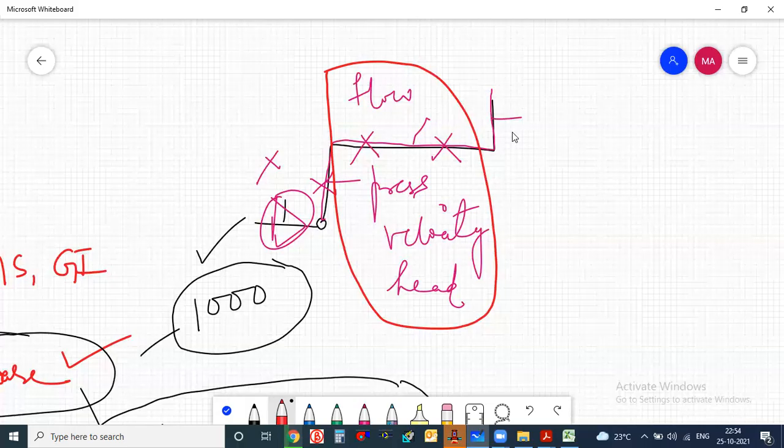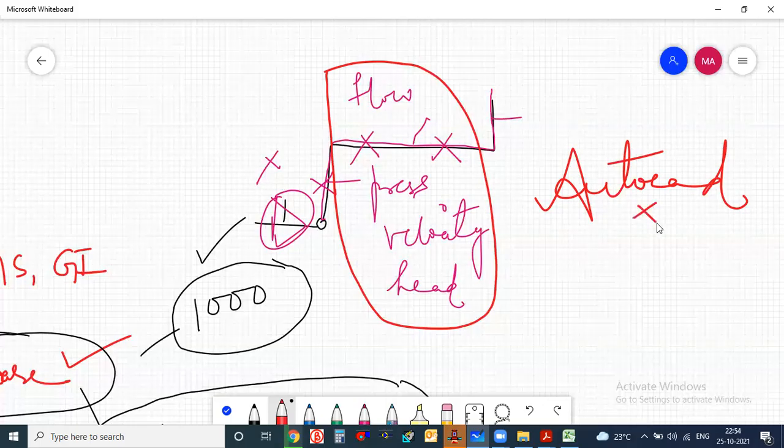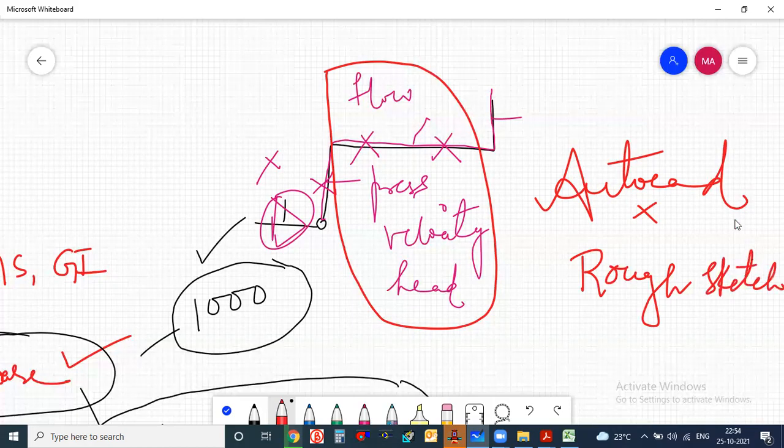Do we need to get the P&I diagram from AutoCAD to get this calculation? The AutoCAD drawing is compulsory, because if you do the AutoCAD drawing properly, only then can you do the software calculation properly. Otherwise, it will be very difficult. But if you are a designer, you don't need to go for AutoCAD first. You can make a rough sketch initially, then do the calculation. Then you can ask any draftsman, or you can only do the design, and then recheck with your calculations. Like that also you can do.